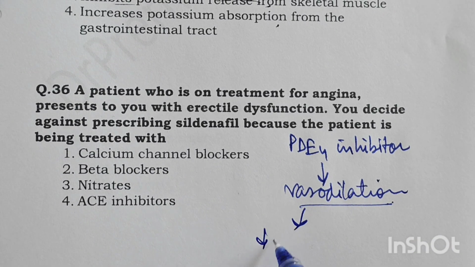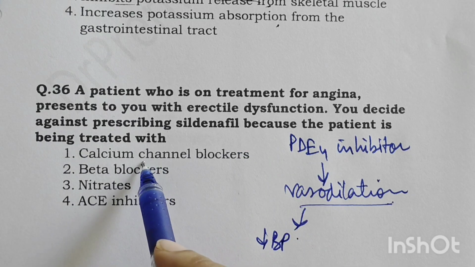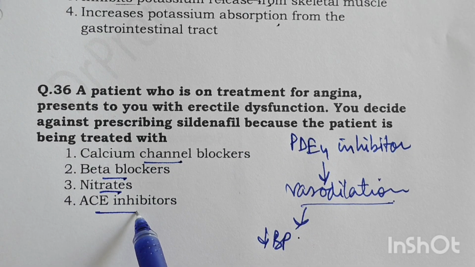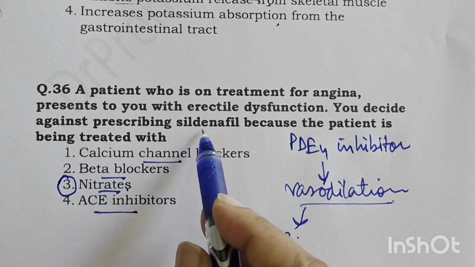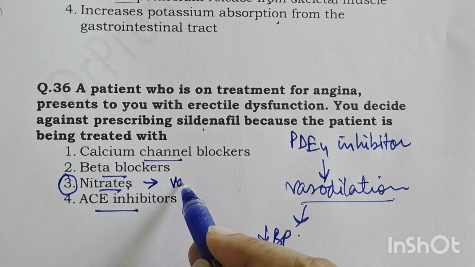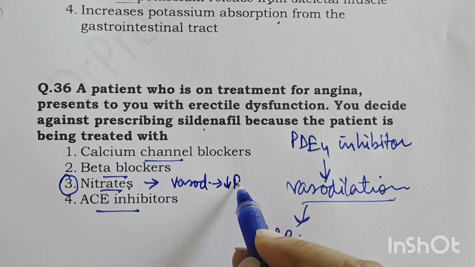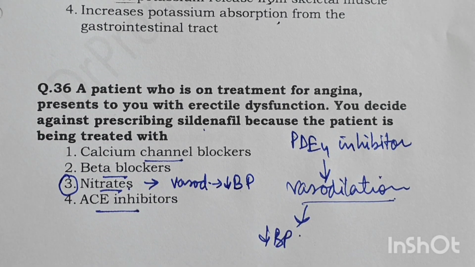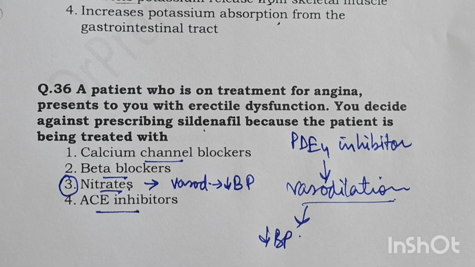Now, vasodilatation will reduce the blood pressure, and the patient is being treated with CCB, beta blocker, nitrates, or ACE inhibitors. So here, sildenafil with nitrates is contraindicated because nitrates also cause vasodilatation and reduce the BP. So if you combine both the drugs together, then it will result in a very significant fall in the blood pressure, and the patient can develop hypotension also.